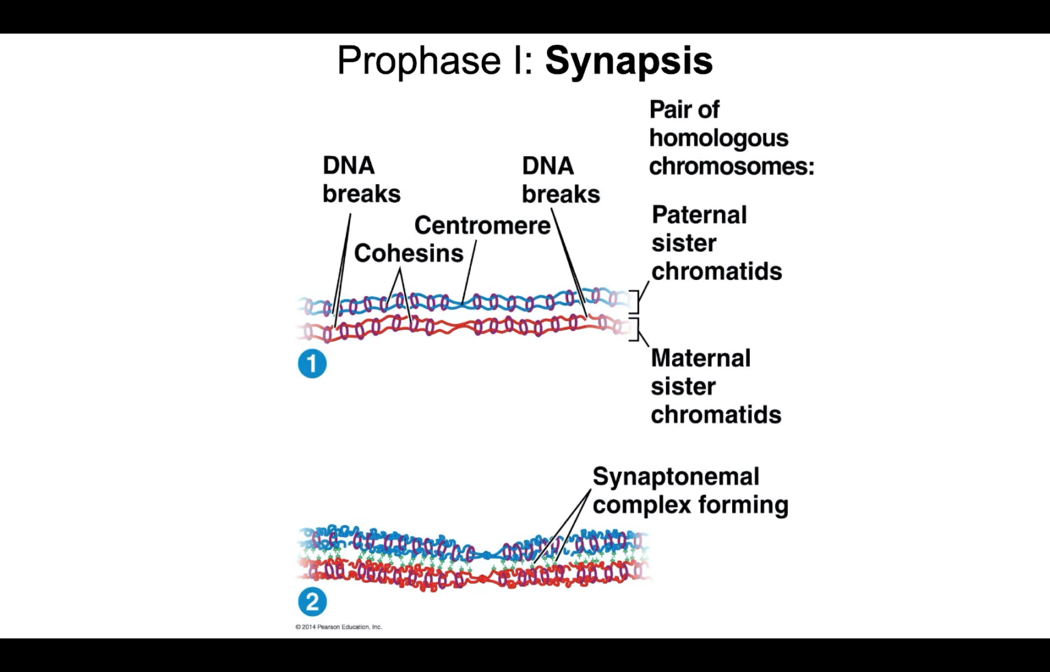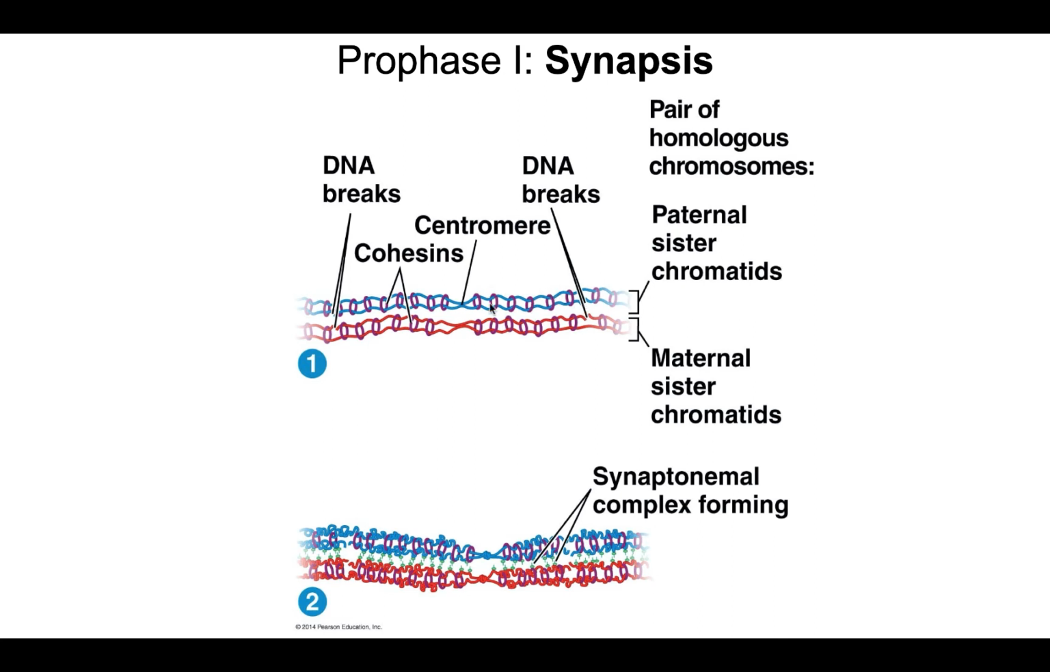So what we see here at synapsis: here is a duplicated chromosome in blue with two sister chromatids. The sister chromatids are held together by these cohesion proteins. And here we have, again in red, a duplicated chromosome, and the sister chromatids are held together by those cohesion proteins. And notice there are these breaks here that occur at points called chiasmata.